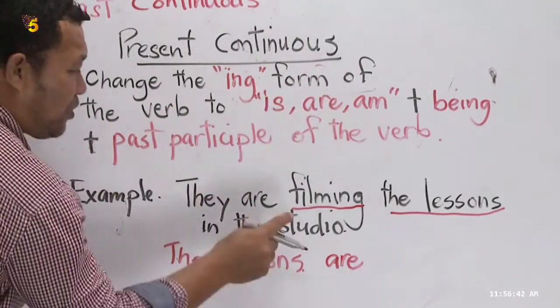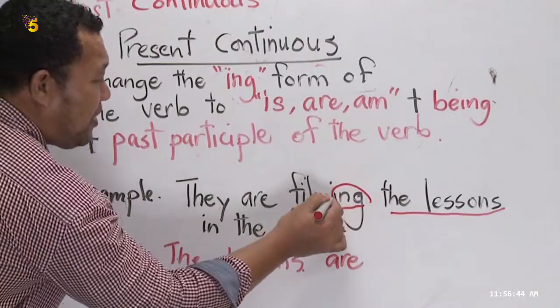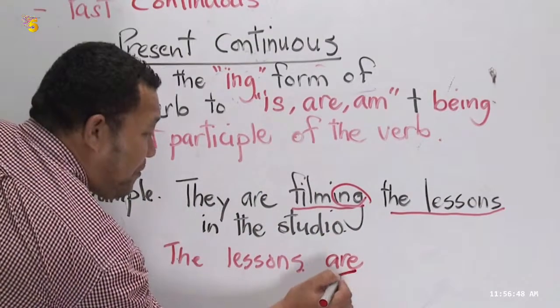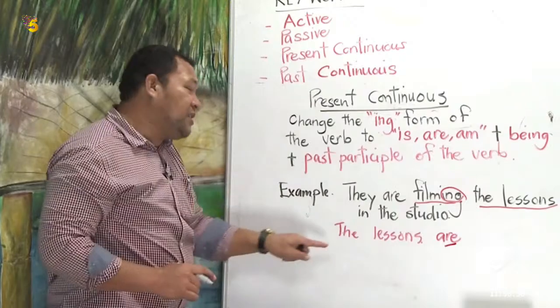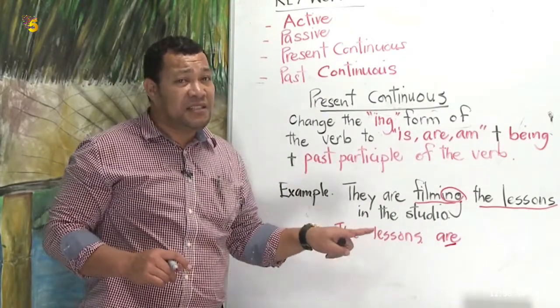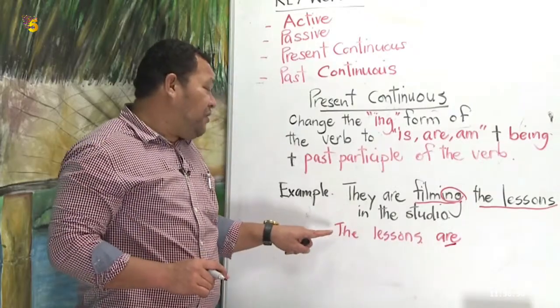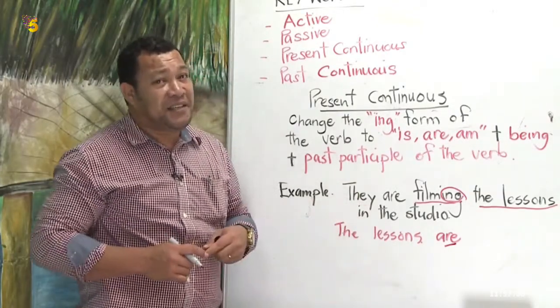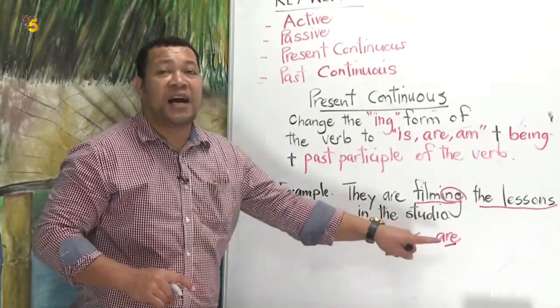So the ing in the word filming is now changed to the word are. Why are? Because there are many lessons. You cannot say the lessons is, or the lessons am. It doesn't make sense. The lessons are.